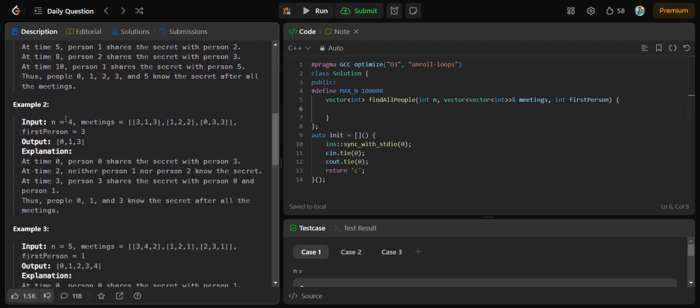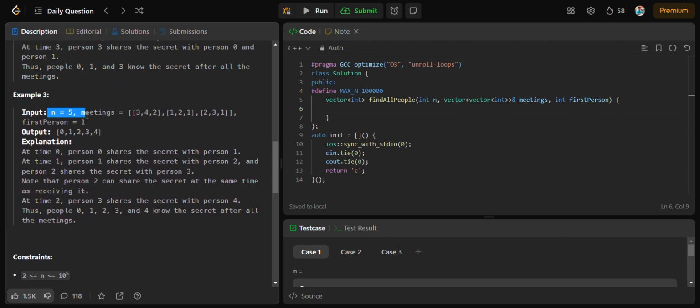Example 2, for n equals 4, the meetings array is this, and firstPerson is 3. At time 0, person 0 shares the secret with person 3. Then at time 2, neither person 1 nor person 2 know the secret. Then at time 3, person 3 shares the secret with person 0 and person 1. Thus people 0, 1 and 3 know the secret after all the meetings.